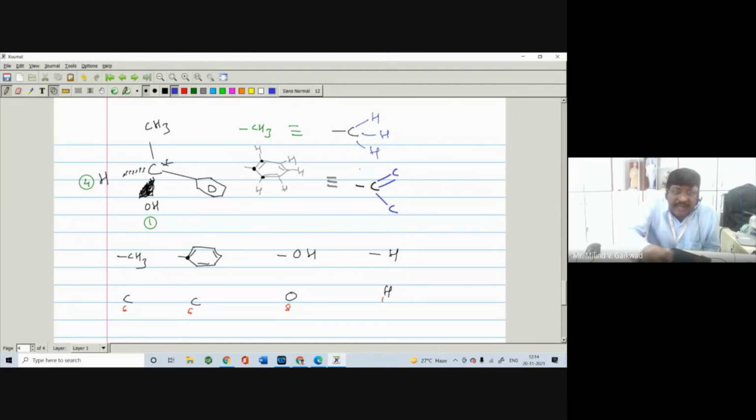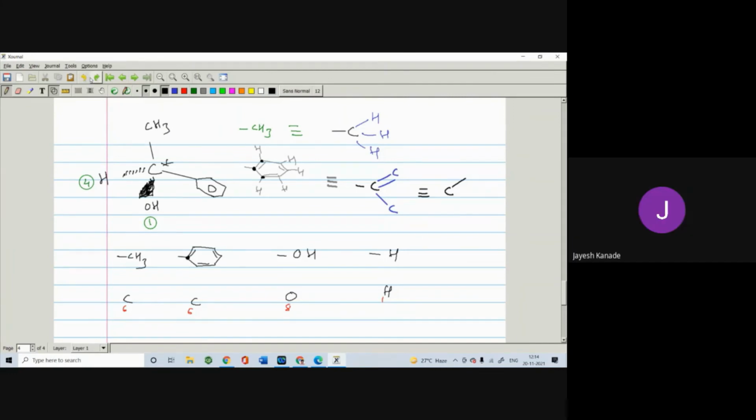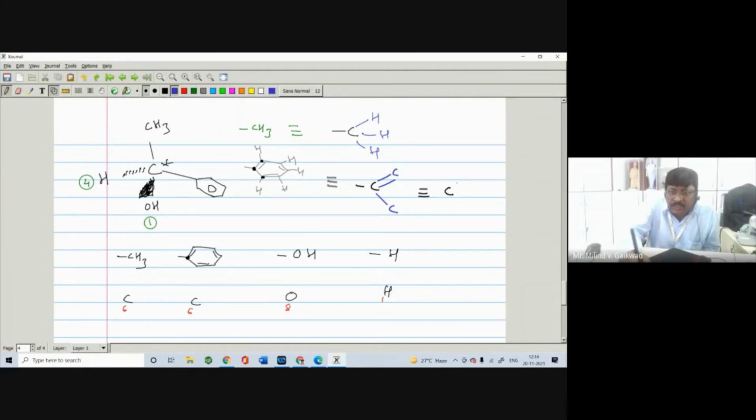So it indicates that this carbon is directly attached by the double bond, and double bond means you have to take two carbons.